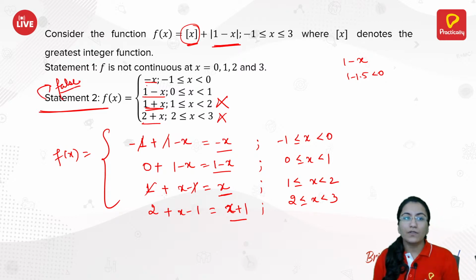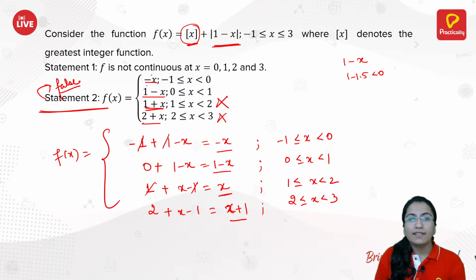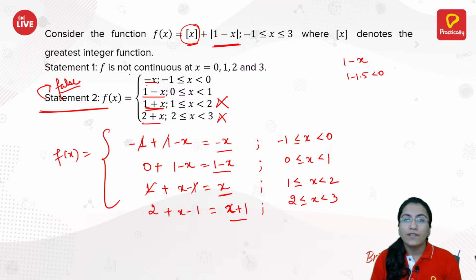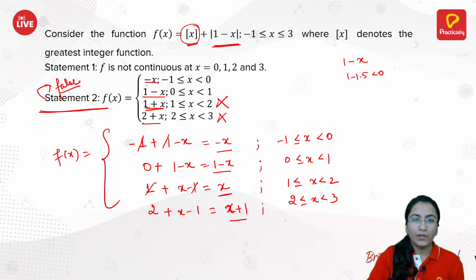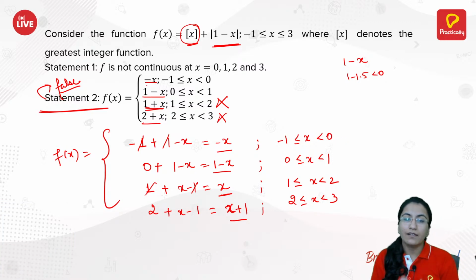If your statement 2 is false, now let's check statement 1. Statement 1 says your function is not continuous at points 0, 1, 2 and 3. To check these points, what you will do is check the functional value at all these points as well as the left hand and right hand limits.